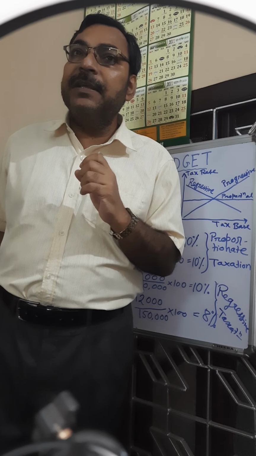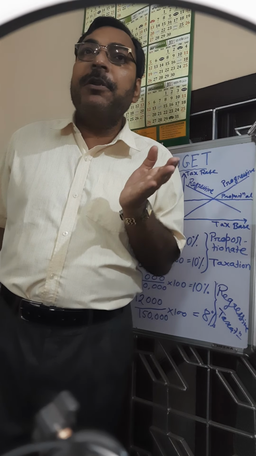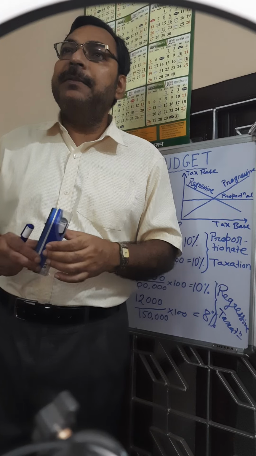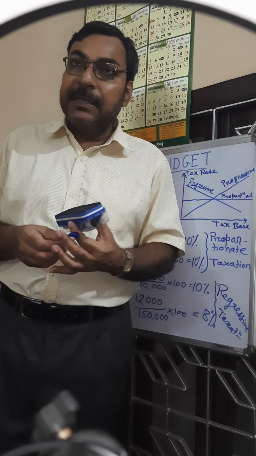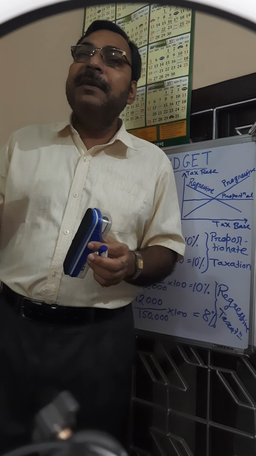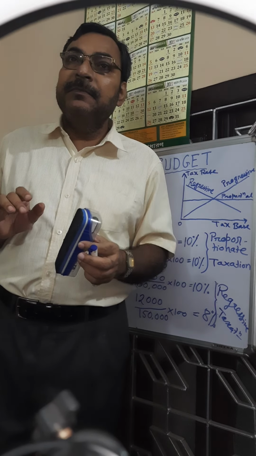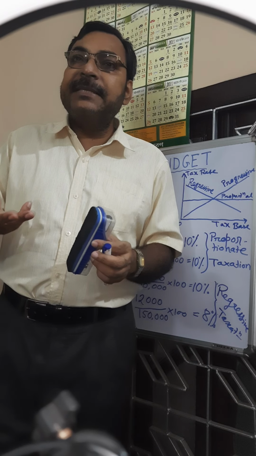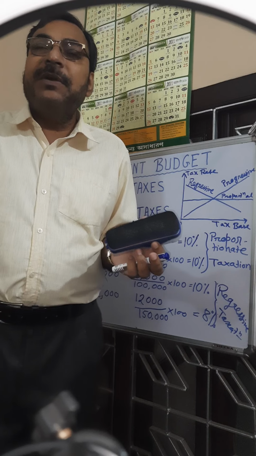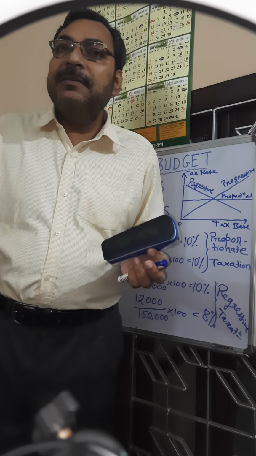And third difference is nature of direct taxes may be progressive, may be regressive, may be proportional. But indirect taxes are said to be always regressive. Regressive tax means it is not based on level of income. Indirect taxes are paid by some individual whenever they are purchasing a commodity or a service.